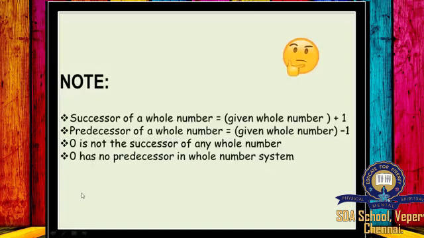Note: the successor of a whole number is equal to the given whole number plus 1. The predecessor of a whole number is equal to the given whole number minus 1. 0 is not the successor of any whole number. 0 has no predecessor in the whole number system.